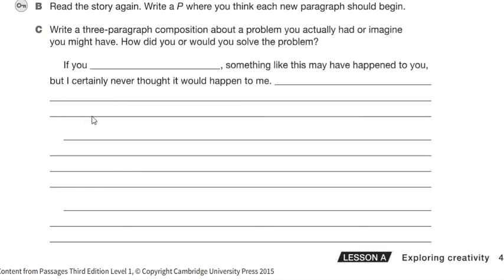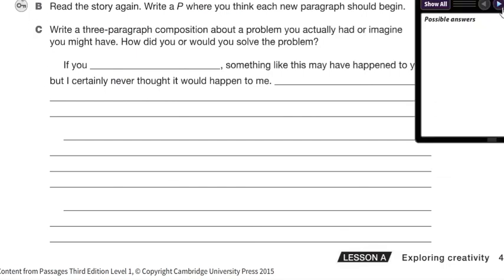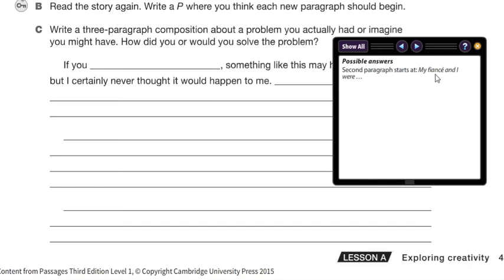This one is optional, so if you want to do it and you want me to check it, you can just post it right here. Okay, here we have some possible answers. The second paragraph starts, my fiance and I were. My fiance, it's like girlfriend when you are engaged. Then the third paragraph starts, at first design and sent blah blah blah. The fourth paragraph starts, the clothes were blah blah blah. The fifth paragraph starts, in the end the wedding was, and that's it.